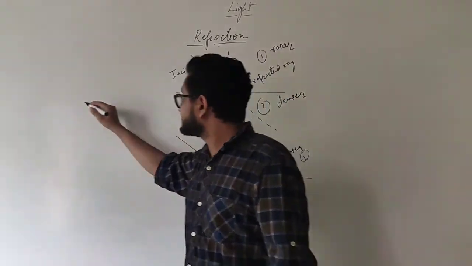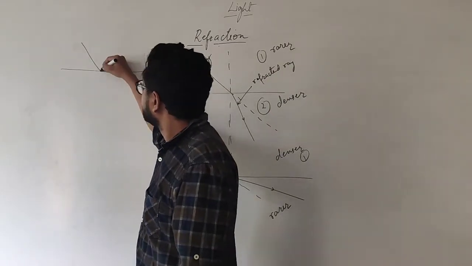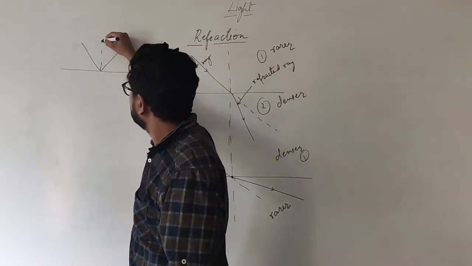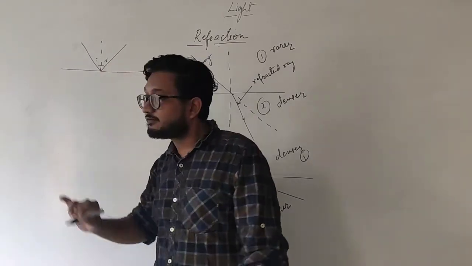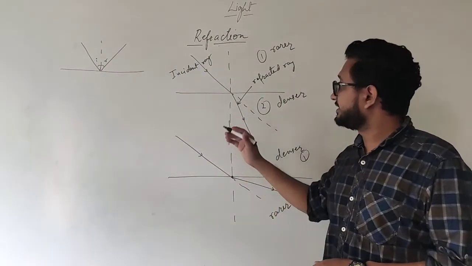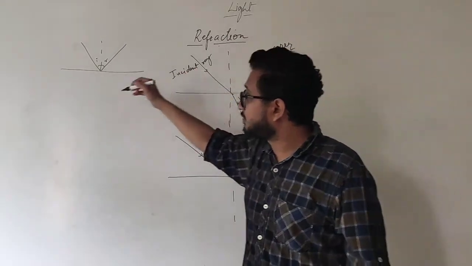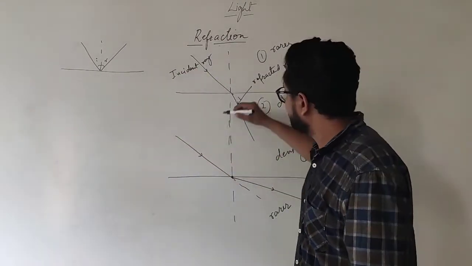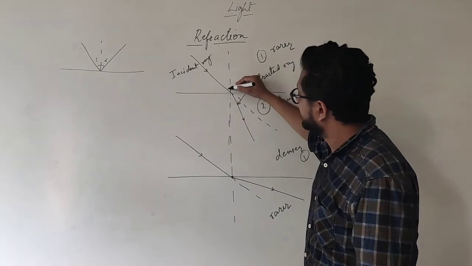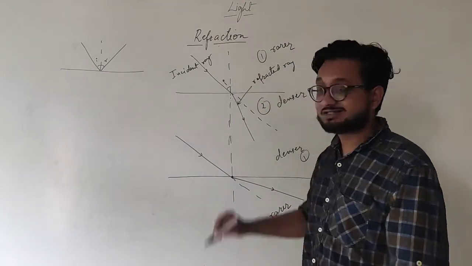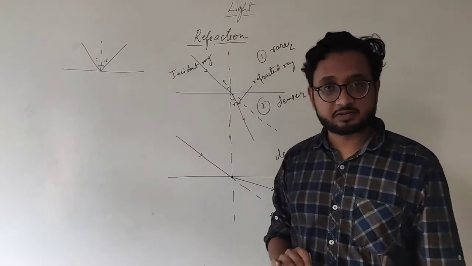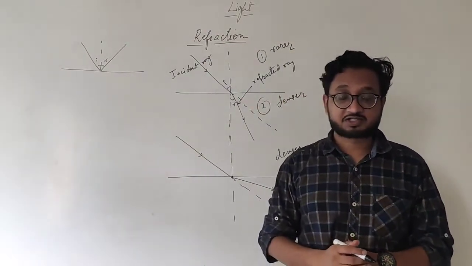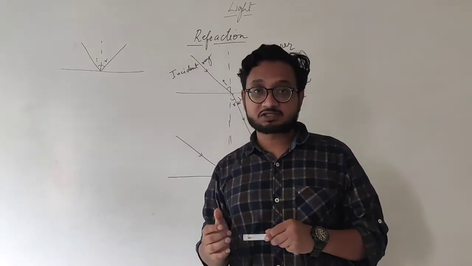Now, in the previous case when we studied reflection, if you remember, this was the angle of incidence and this was the angle of reflection, and they both were measured with the normal. Similarly, we are going to do the same thing over here. This is the angle of incidence and this is the angle of refraction. Now this is where our laws come into play.